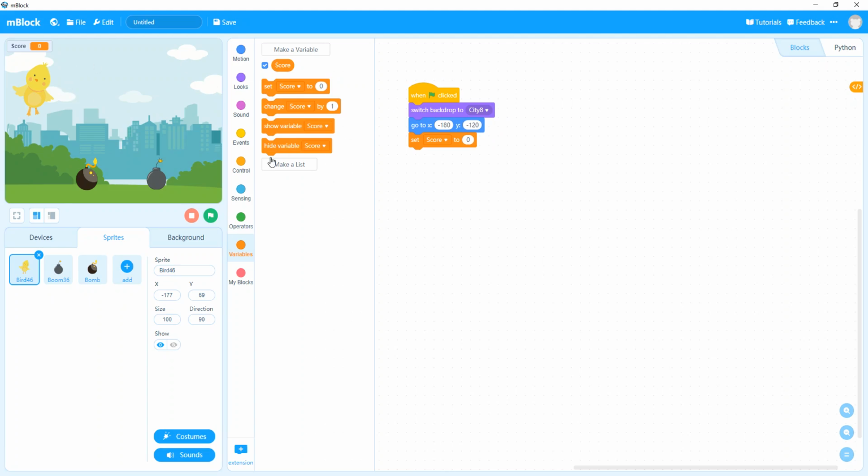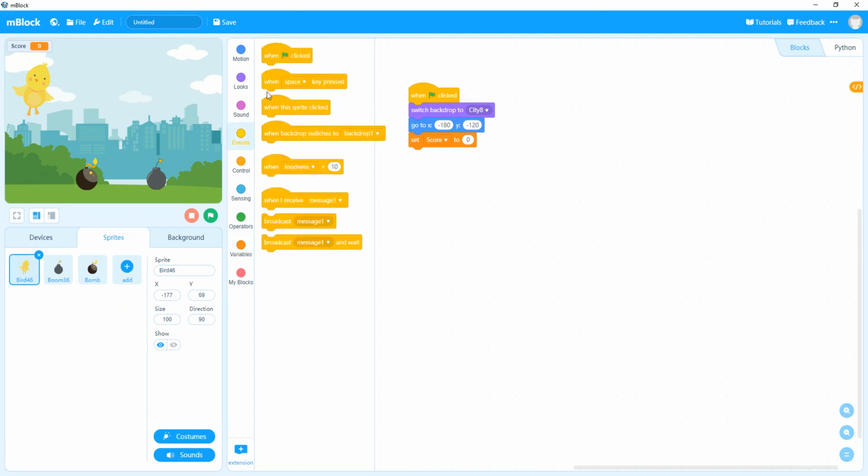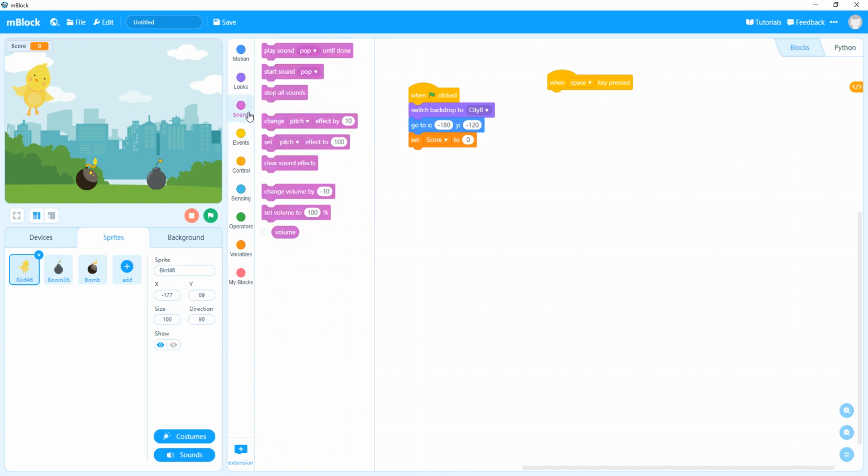Now we have to again go to the event, when space bar is clicked, because we have to click the space to make the bird jump. Alright, then we have to add the sound. The instructions are clearly given on page number 50. I'm just following that pattern to put the blocks. Sound, play, start sound, pop.